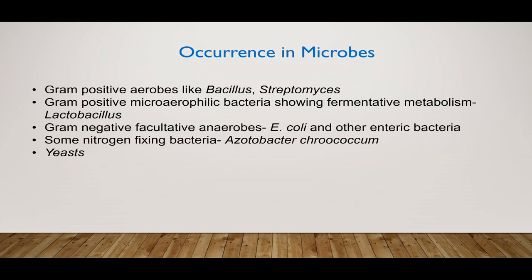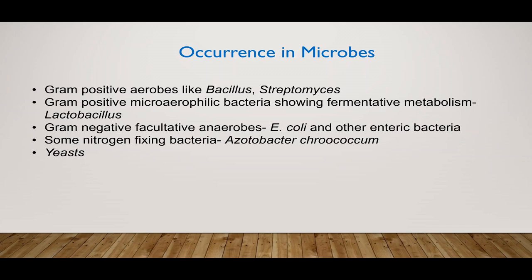Glycolysis is seen in many bacteria, but some bacteria use other pathways such as Entner-Doudoroff pathway or pentose phosphate pathway. Gram-positive bacteria such as Bacillus and Streptomyces use glycolysis as major metabolic pathway. Microaerophilic bacteria such as Lactobacillus, which show fermentative metabolism and produce lactic acid as end product, also use this pathway for production of pyruvic acid, which is further converted into lactic acid.